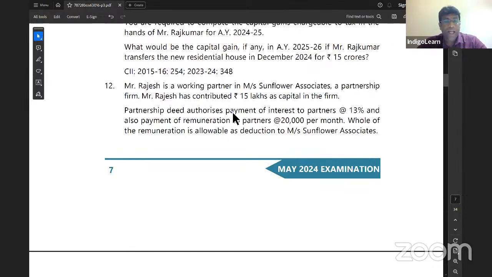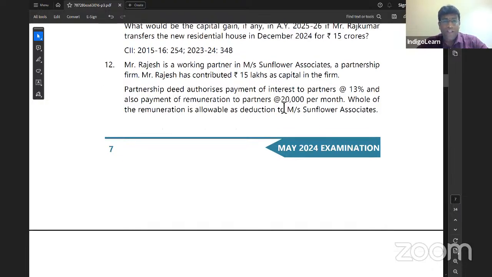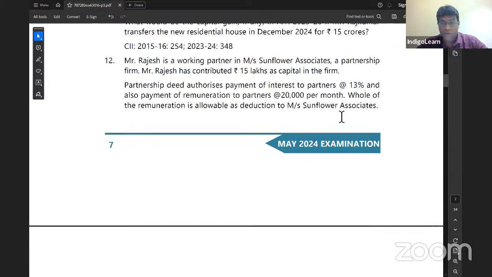Next point. Rajesh is a working partner in Sunflower Associate, a partnership firm. He has contributed 15 lakh as capital in the firm. Partnership deed authorizes payment of interest to partners at 13%. Even though 13%, they can pay maximum 12%, and that extent only is taxable in the hands of partner. Whole of the remuneration is available as deduction to Sunflower Associates. They are paying 20,000 per month as remuneration.